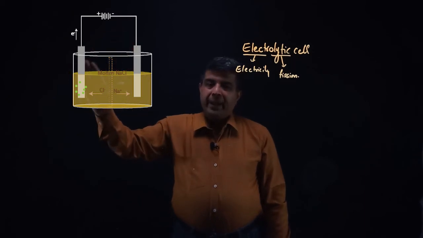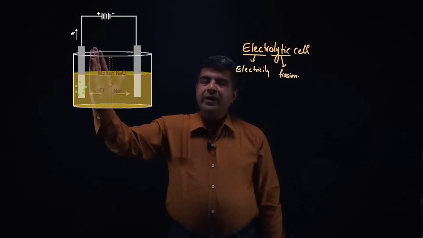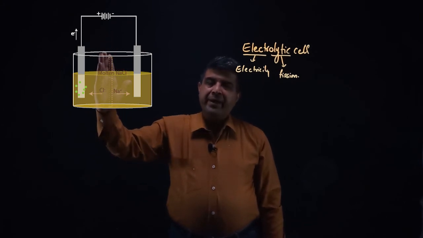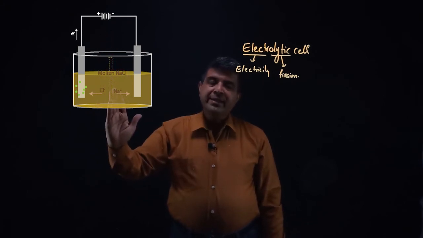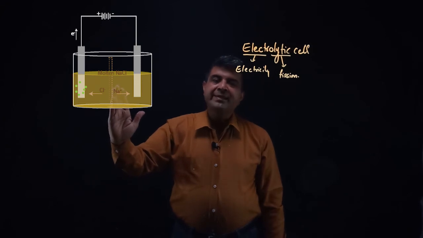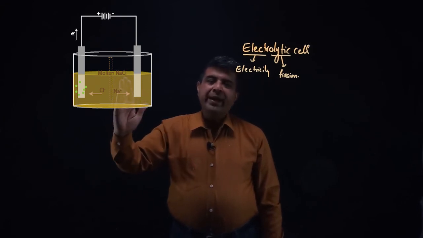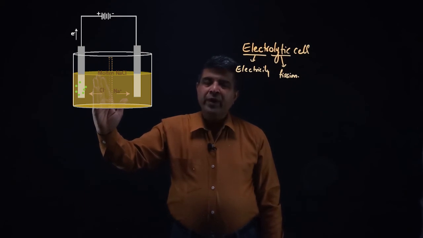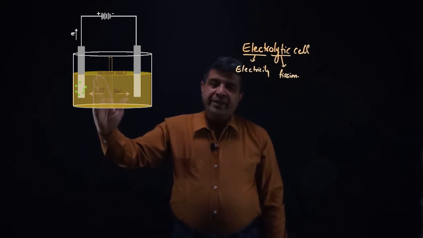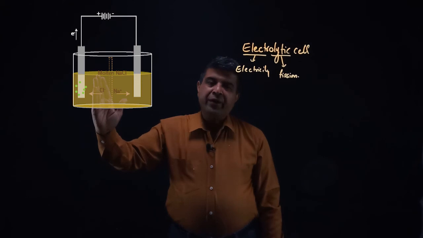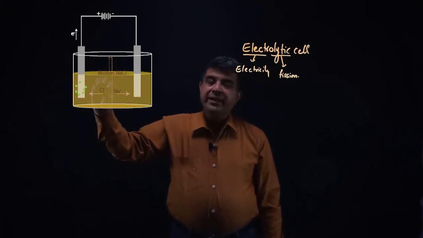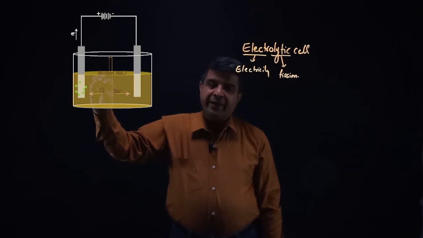Now this electrode is connected to the positive terminal of the battery. So now chloride ions in the solution have excess electrons. So chloride ions move towards this positively charged electrode, and they get oxidized and release their extra electrons, as a result of which the oxidation reaction takes place at this electrode.